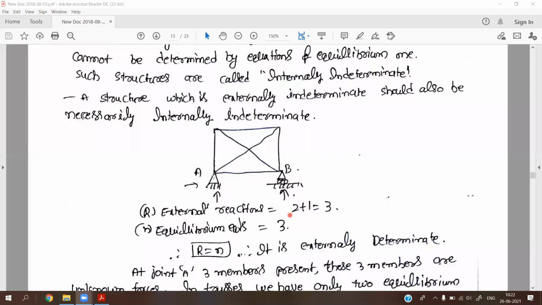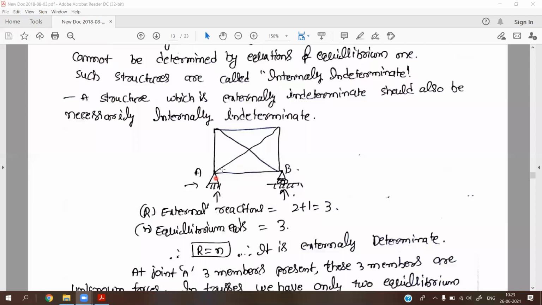But if we observe joint A, we have three members at joint A. For any truss, we can analyze a joint. At a joint we can have only two unknowns, because we have only two equations: summation of vertical forces equal to 0 and summation of horizontal forces equal to 0. Only two equilibrium equations are available for trusses. But here at the joint we have three unknown members.